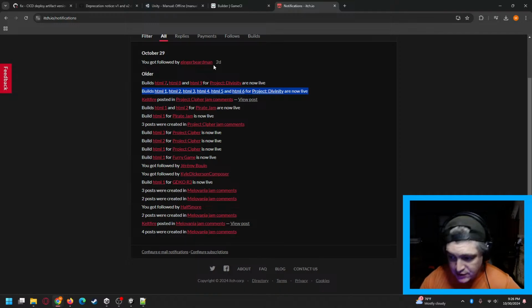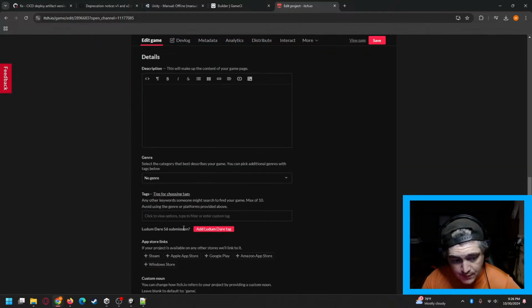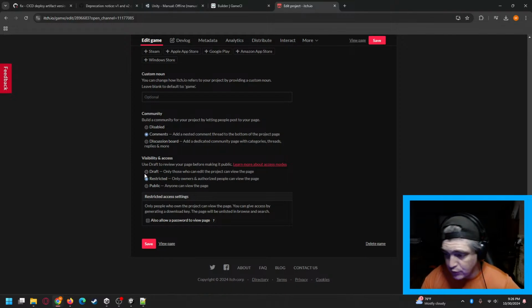Gives you a notification directly on itch, so you can click it and see what the most recent change is. You can set this to restricted or drafts and give people passwords so that only certain people can see it, like if you're working for clients or team members, whatever the case is.